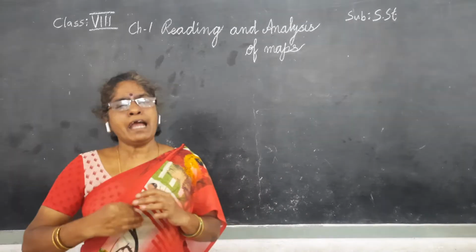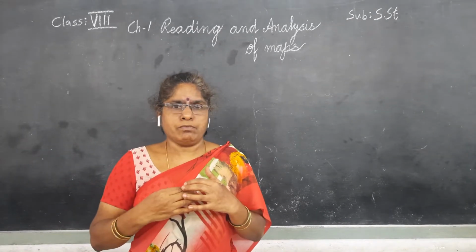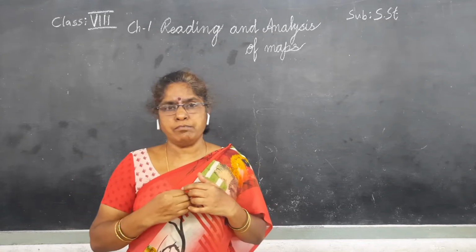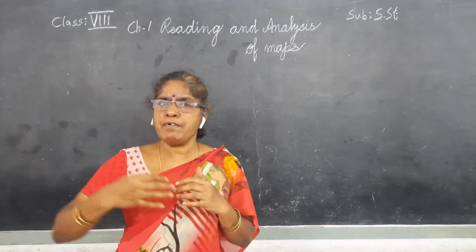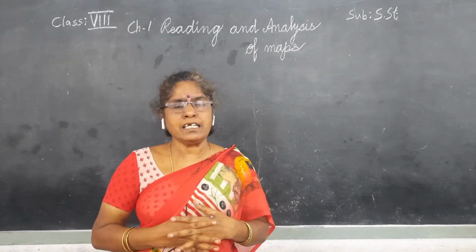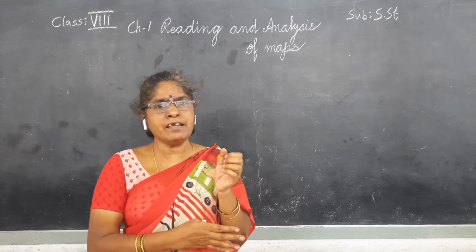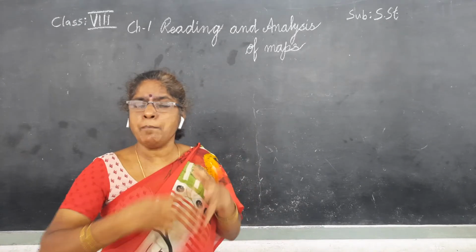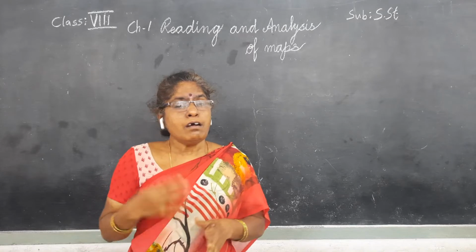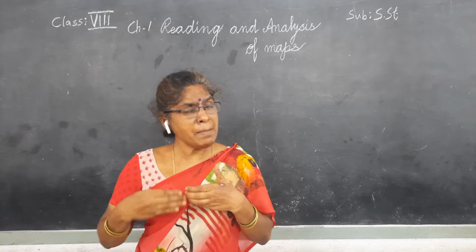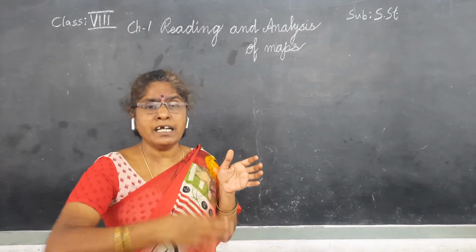Okay, now we have to know about map making, the history of map making. Nowadays, when we want to go to new places, we take the help of Google Maps. Is it right or not? But how did map making start, how did this journey start?